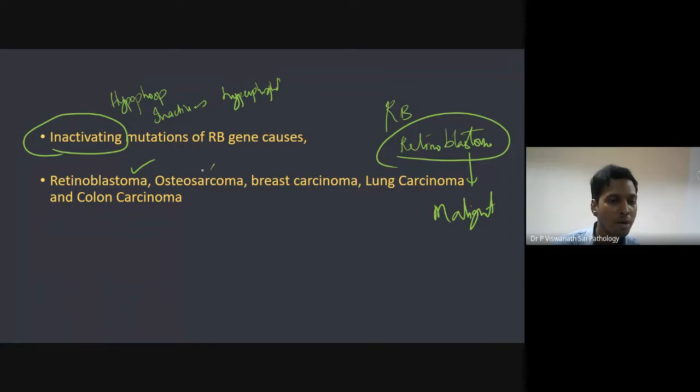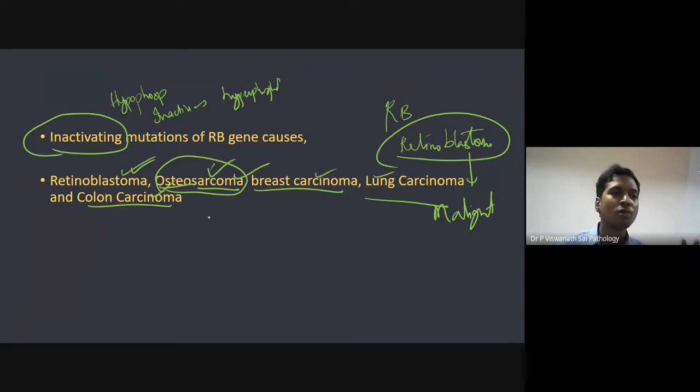It can also cause, very importantly, the second most common type of tumor, which is osteosarcoma. So what is osteo? Bone. Why are we calling it sarcoma? Malignant. Why? It is a soft tissue, mesenchymal soft tissue, connective tissue. So that's why instead of carcinoma, we call it sarcoma. Now, breast carcinoma, lung carcinoma, and colon carcinoma, it can also cause all these things. So, retinoblastoma is the most common, followed by osteosarcoma.